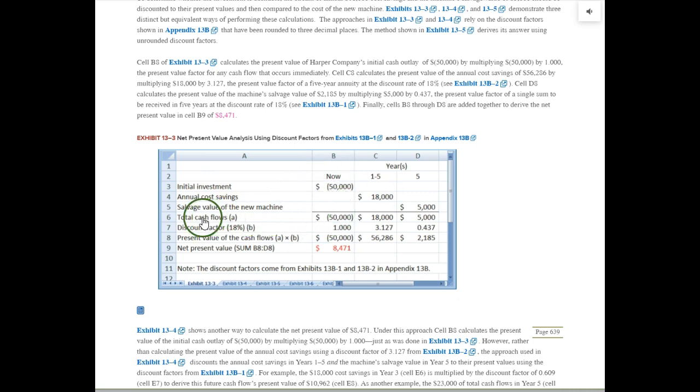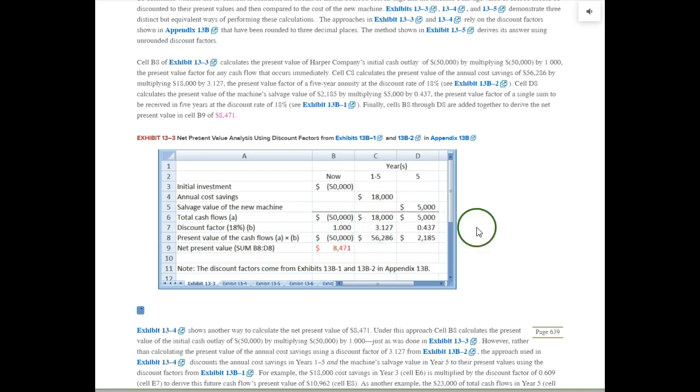So bring the numbers down, and we have total cash flows for each of these categories. Now, $50,000 is going out the door. Now ask the question: what is $50,000 today worth today? Well, it's worth $50,000. That's why this discount factor is 1.0. A dollar today is worth a dollar today. So this $50,000 figure going out the door today, what is the present value of that cash flow? $50,000.